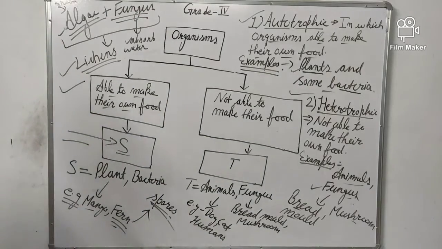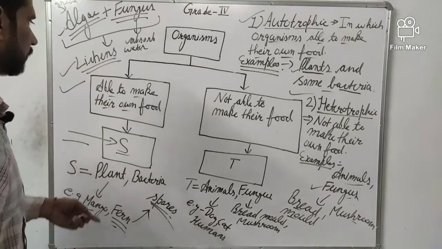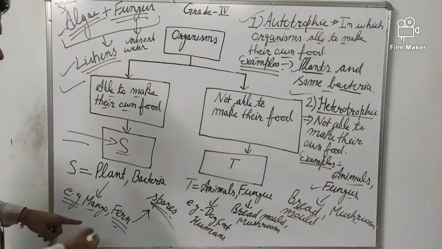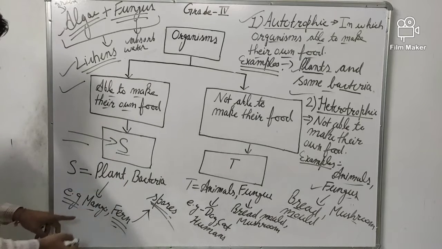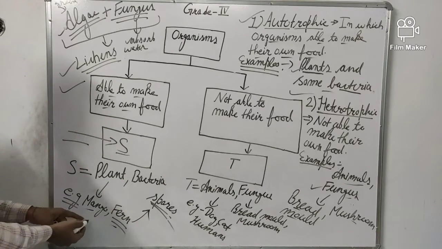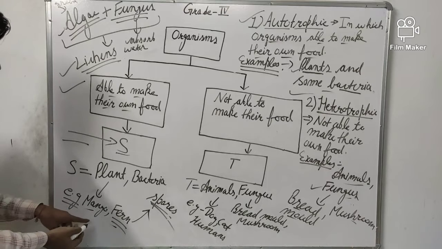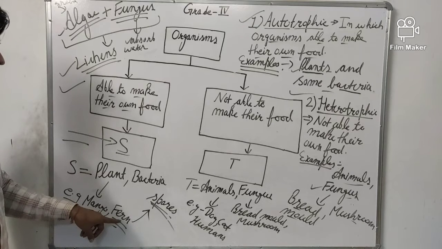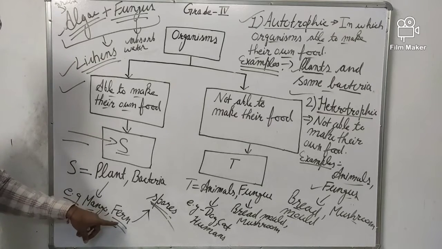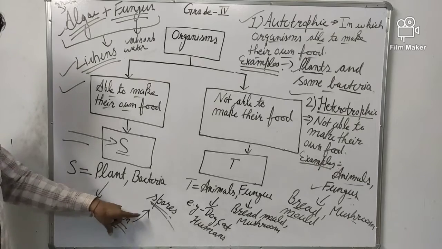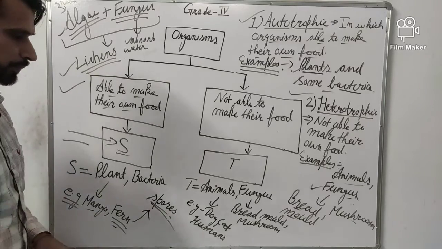I hope this is clear to all of you. So in place of S, the answer will be any plant. Example of plant, mango. Mango is a flowering plant. They are called angiosperms. Ferns are that group of plants which are not able to produce flowers. In place of flowers, they reproduce with the help of spores.